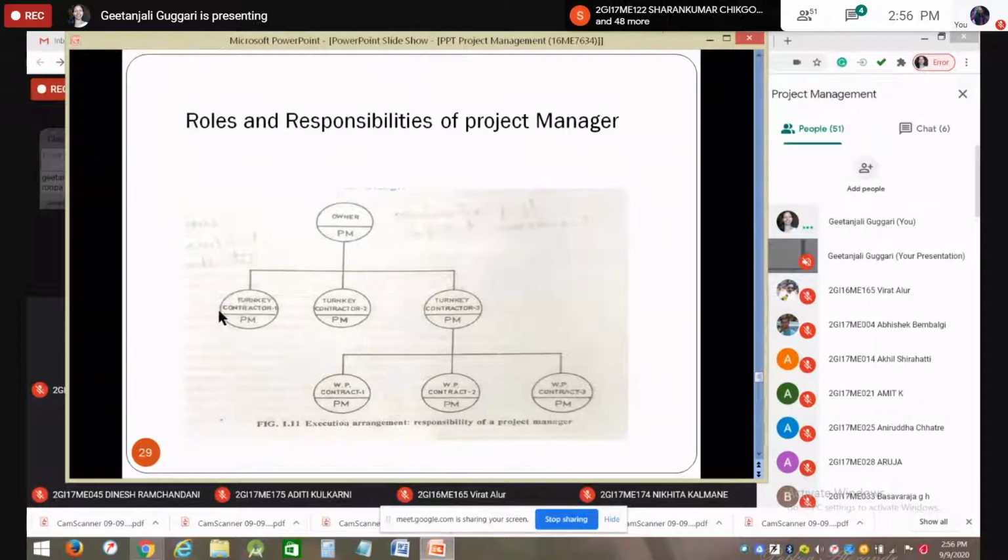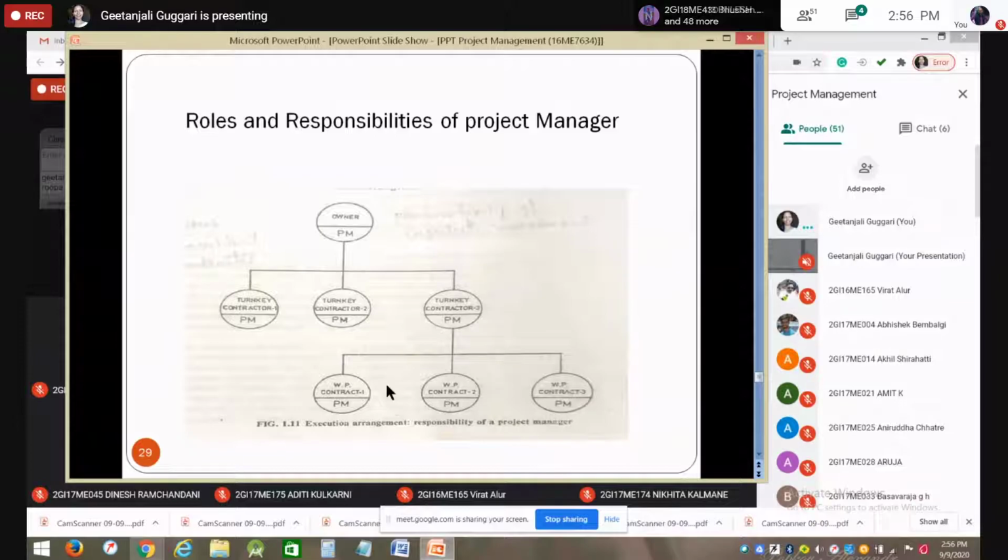Next comes the turnkey contractor. He will assign the work to one more project manager, maybe of a civil section, an electrical section, or any other section. Each turnkey contractor as a project manager again subdivides the work into work progress contractor 1, contractor 2, contractor 3.